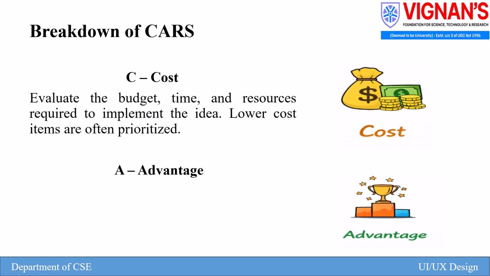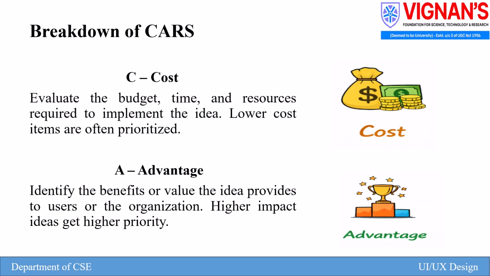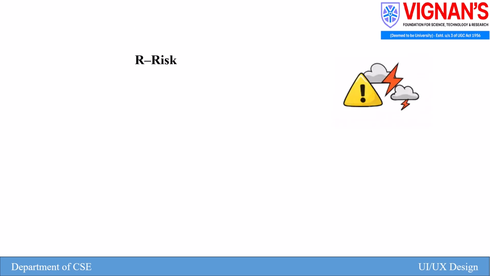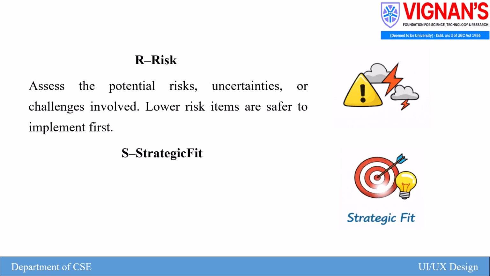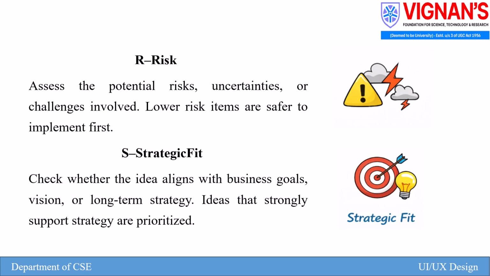A represents advantage. The advantage factor identifies the benefits or value provided by the idea to users or to the organization. Higher impact ideas get higher priority. R represents risk. This risk factor assesses the potential risks, uncertainties, or challenges involved. Lower risk items are safer to implement first. S represents strategic fit. This factor checks whether the idea aligns with business goals and vision or not. Ideas that strongly support strategy are prioritized.